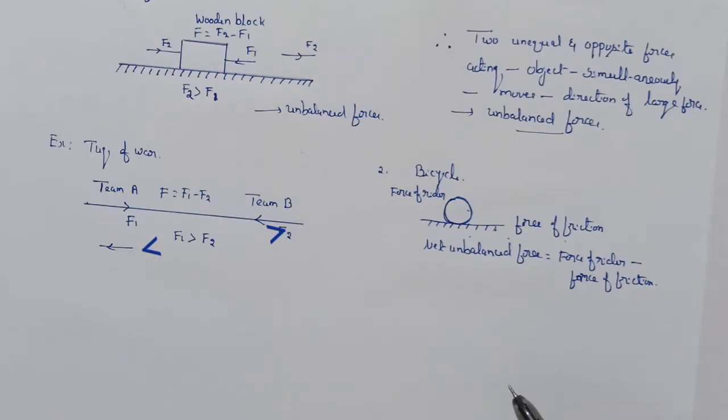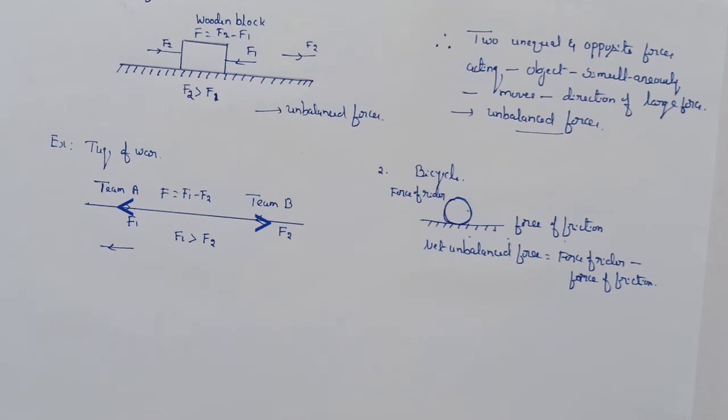Now you know balanced and unbalanced forces. Balanced forces means when two equal and opposite forces act on an object simultaneously, then the object continues in the state of rest or of uniform motion in a straight line. Such forces acting on the object are called balanced forces.